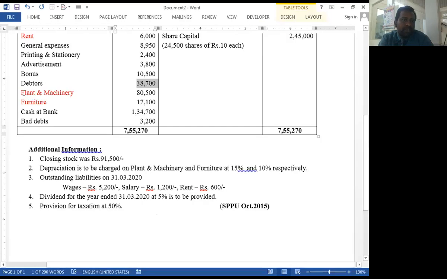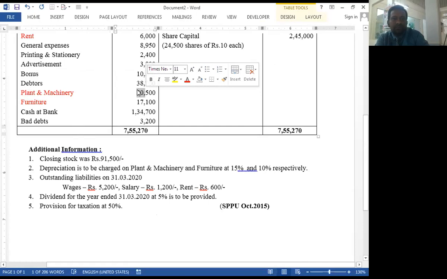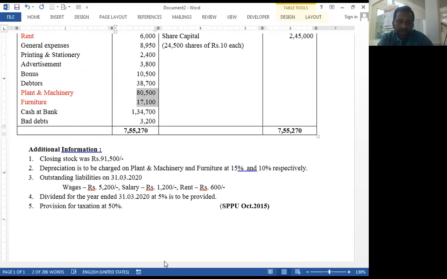The next, plant and machinery and furniture, both are assets. Similarly, they are non-current assets, and tangible assets. So transfer them under the note tangible assets.